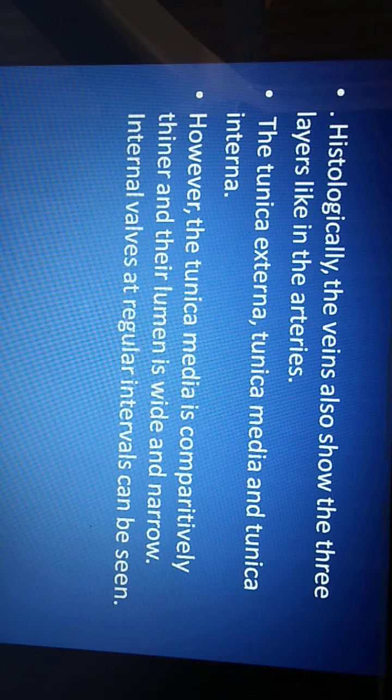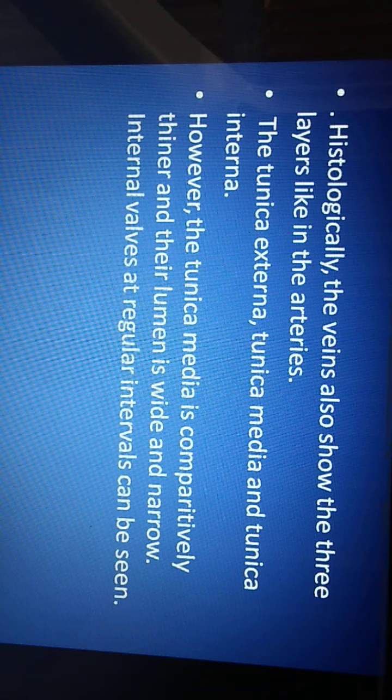Inside the lumen of veins, valves are present after a particular distance. So at intervals inside the veins, valves are present to avoid the backflow of blood. One more thing, the blood flow through the vein is under low pressure compared to the blood flow through the arteries, and the rate of conduction is also slower compared to the arteries.